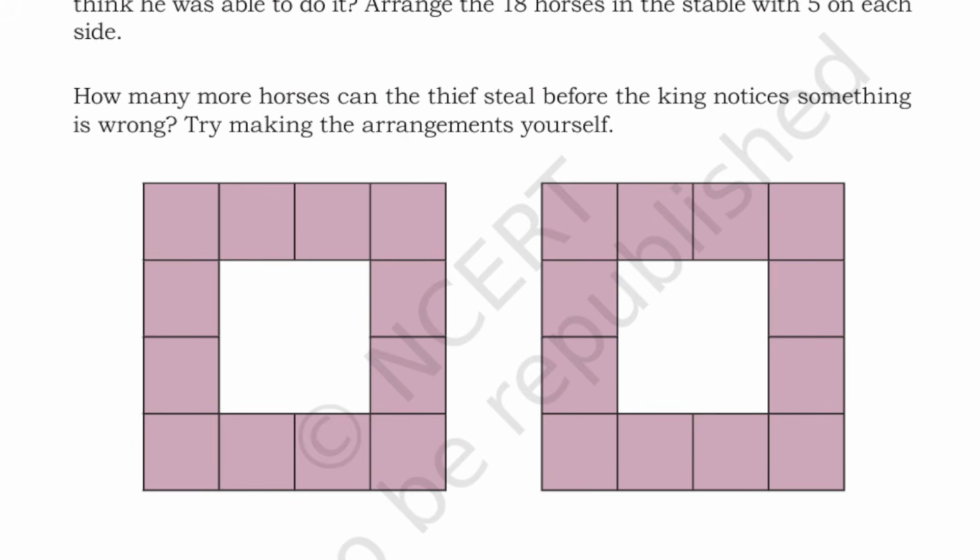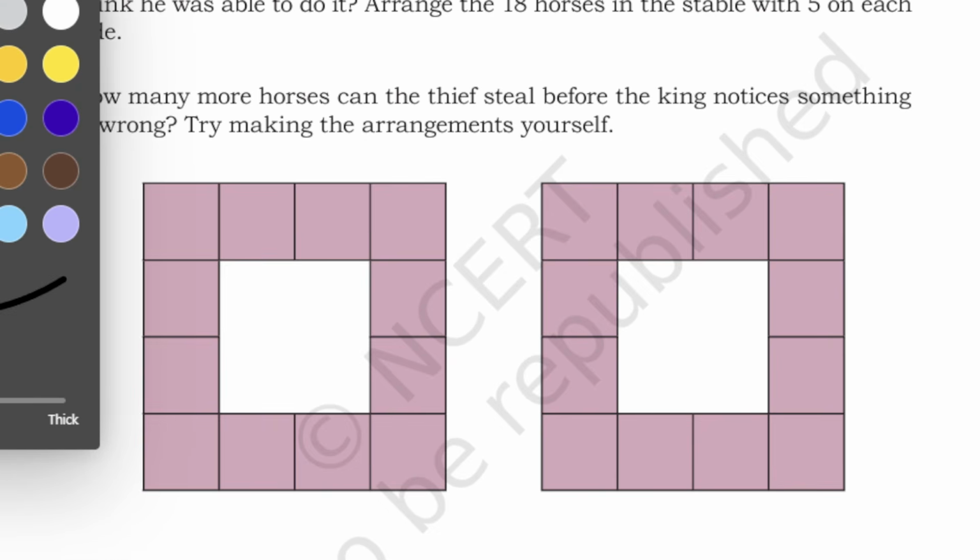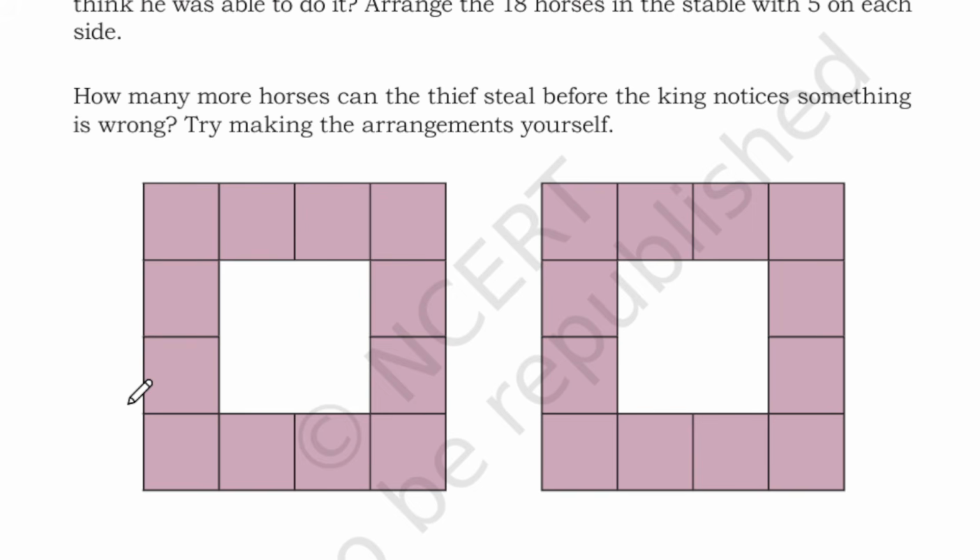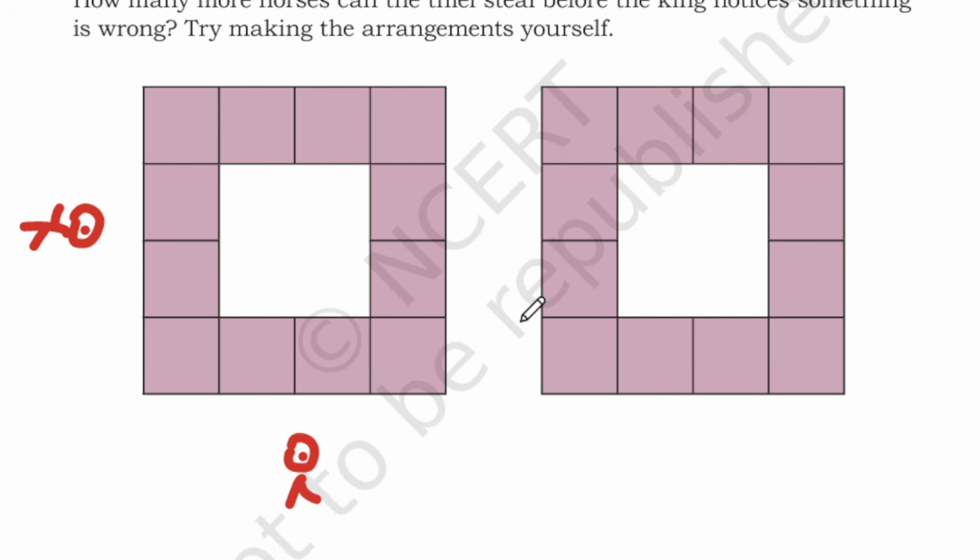So we will take a red one and try arranging the horses here. Imagine the king is walking from different directions. First he is going to see from here, and next from here. Is it visible, students? And next from here, and the next angle is from this side.